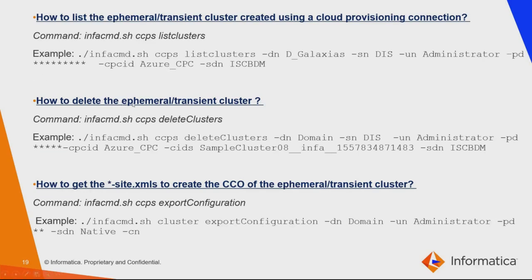If you would like to delete an ephemeral or transient cluster, the command is ccps deleteClusters, followed by the domain name, the DIS name, and the username and password. And also you have to specify the CPCID, that is the Azure or any cloud provisioning connection name, and the cluster name which got created by using the CPCID. If you would like to export the site XMLs to create the CCO connection from the ephemeral cluster, the command is cluster exportConfiguration.